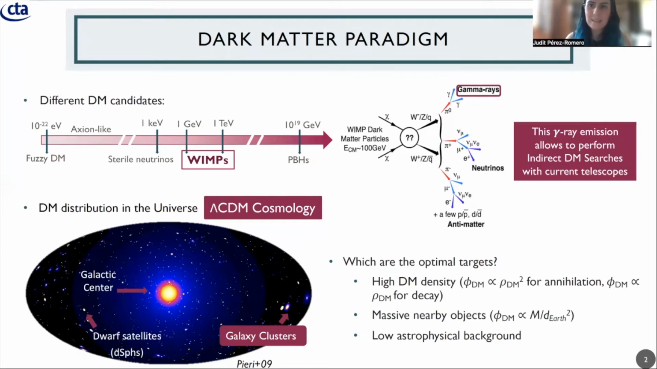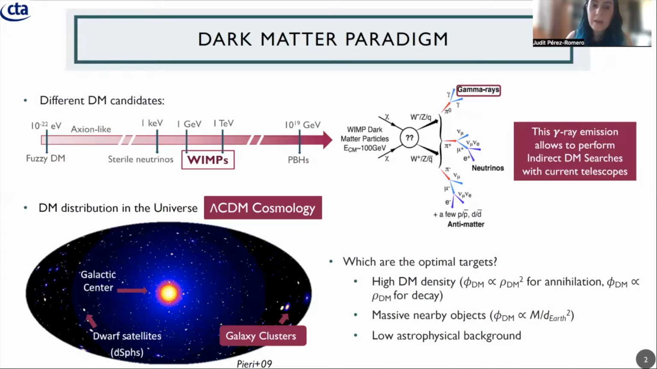A golden target for indirect dark matter searches is a target which is highly dark matter dominated, because the expected gamma ray flux depends on the square of the dark matter density profile in the case of annihilation, and linearly in the case that we assume the decay of the WIMP. Then we also want massive and nearby objects, because the flux also depends on the mass of the object and on one over the distance squared. And it would be very nice not to have any other gamma ray sources in the object, so a very low astrophysical background.